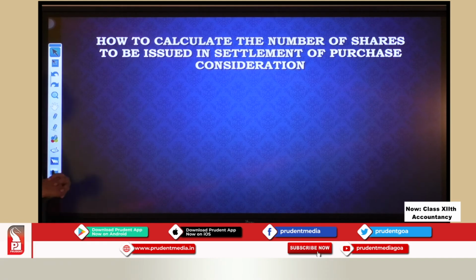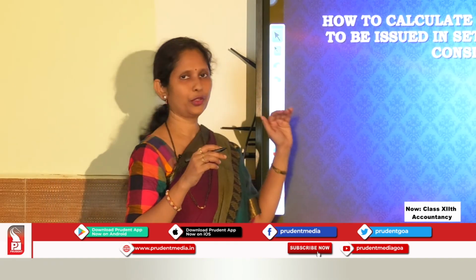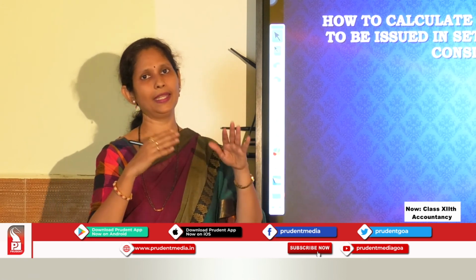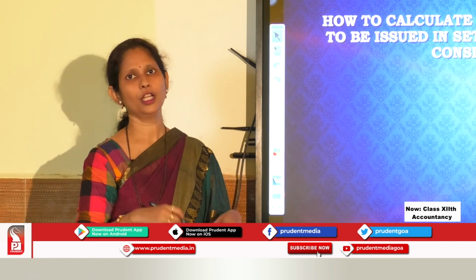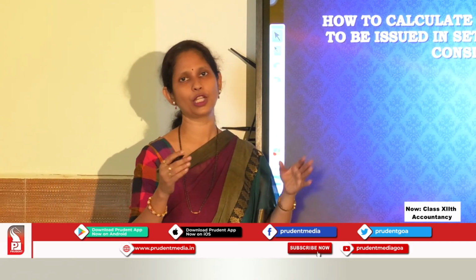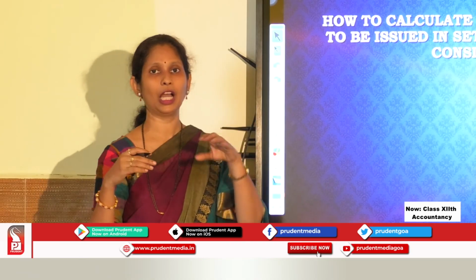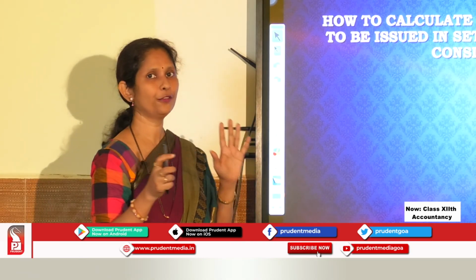How to calculate the number of shares to be issued in settlement of purchase consideration. As I told you, sometimes we buy an asset or a business and then we have to pay the vendor. Instead of paying the vendor in cash, we are giving shares. So how do we find how many shares to give? There is a formula for it.